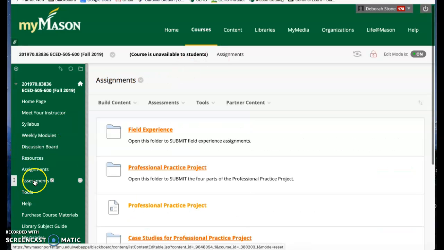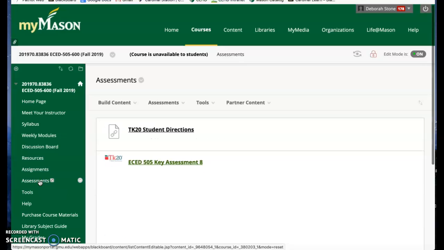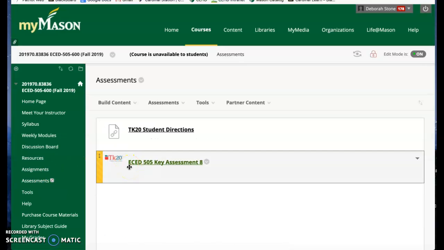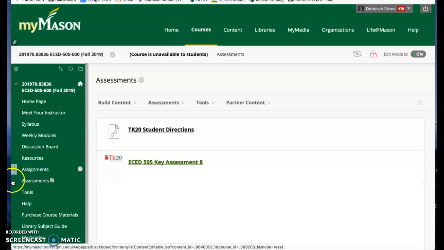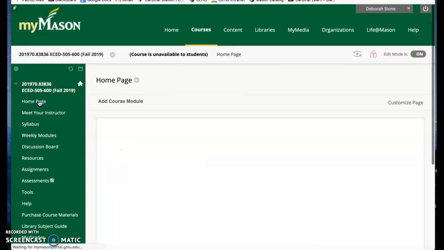This section right here, assessments, is not open. I will open it after I've had somebody in the course for at least 4 weeks, and I will not open it before that, because I'm afraid you'll submit to the wrong place. Assessments is your TK20 link. So when you're ready to put parts 1, 2, 3, and 4 together and upload to TK20, this is where you're going to do it. Right now, you can't even see this. It will not say assessments, but this is where you will do that. And I think that is about it.